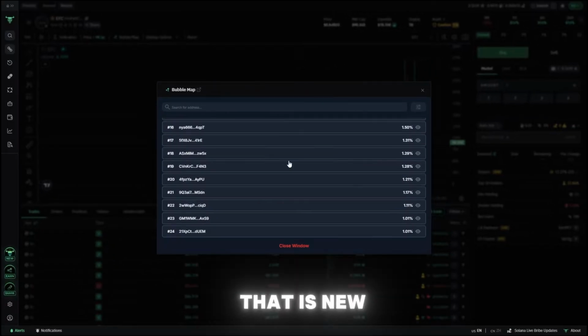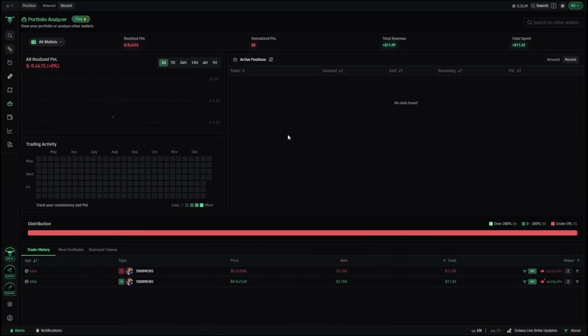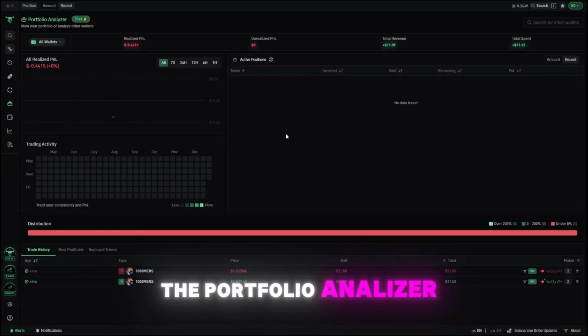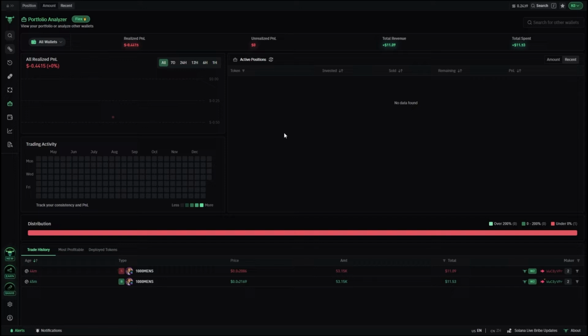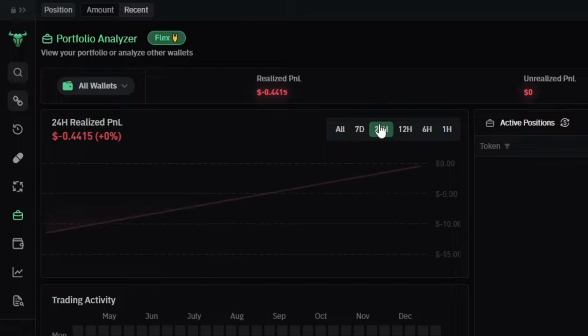So something else that is new with Bullx Neo is the Portfolio Analyzer. And this is actually one of my favorite features. This allows you to see your total profit and loss. And this can be really useful to track how well you are trading. You can change the time frame on this and you can see your profit and loss for 7 days, 24 hours, 12 hours, 6 hours, or 1 hour.